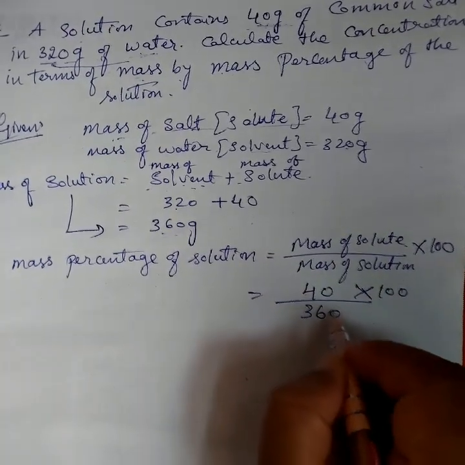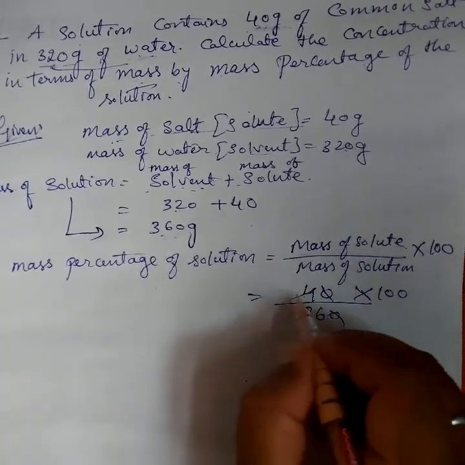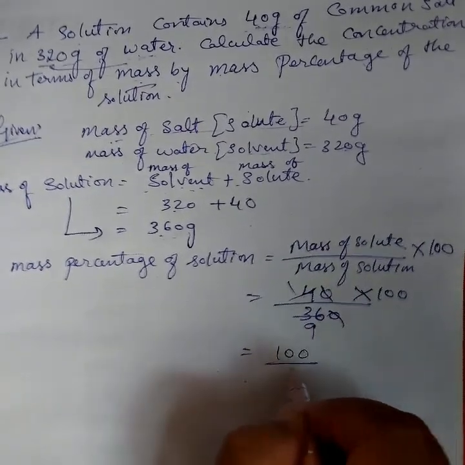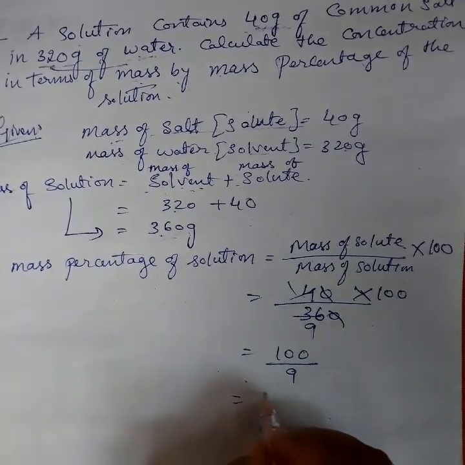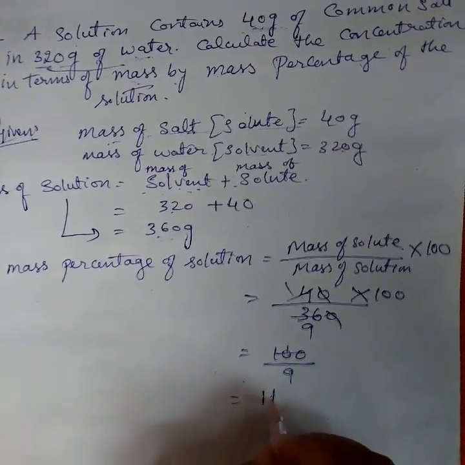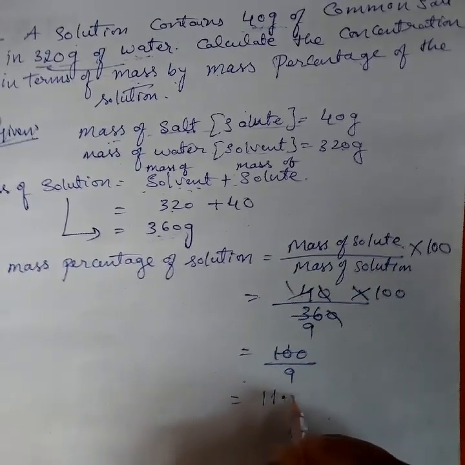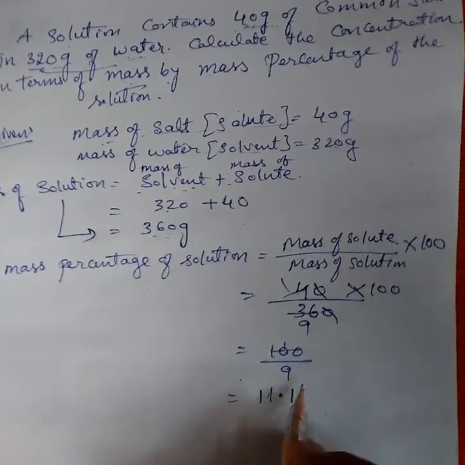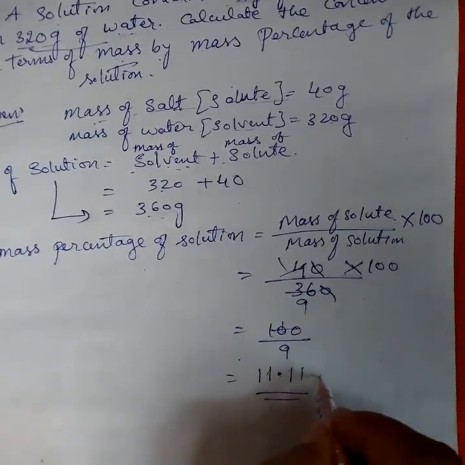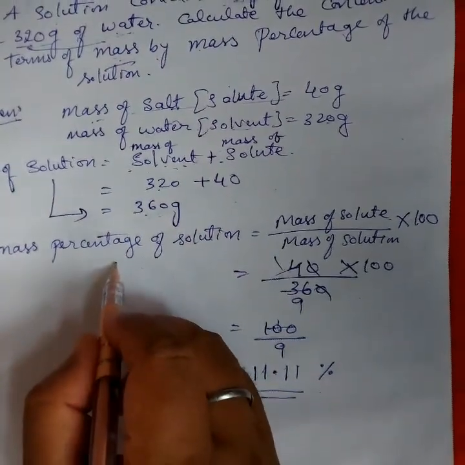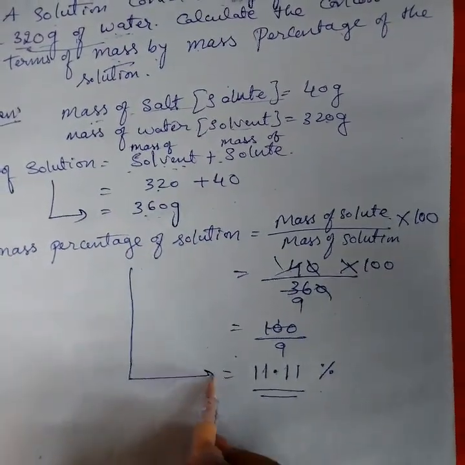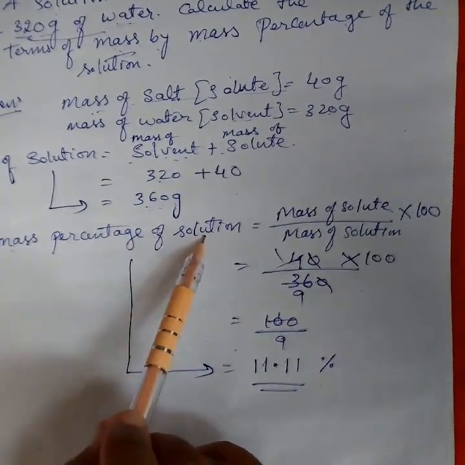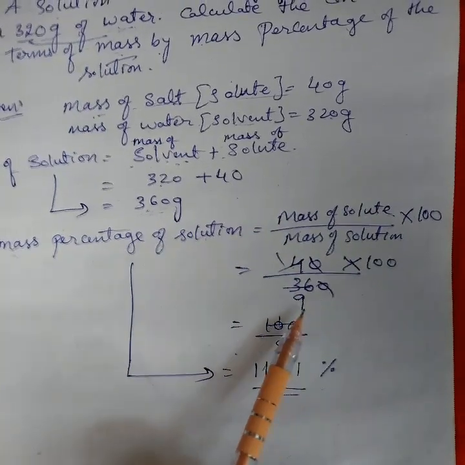You cancel this: 4 ones are 4, 4 nines are 36. That's 100 upon 9. After the decimal point, two digits are enough, because it is a percentage. This is how we find the mass percentage of solution, which is given as an example in your book.